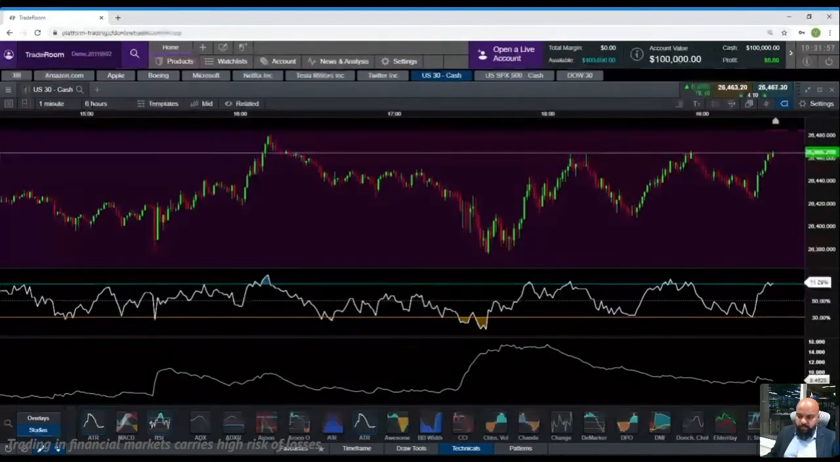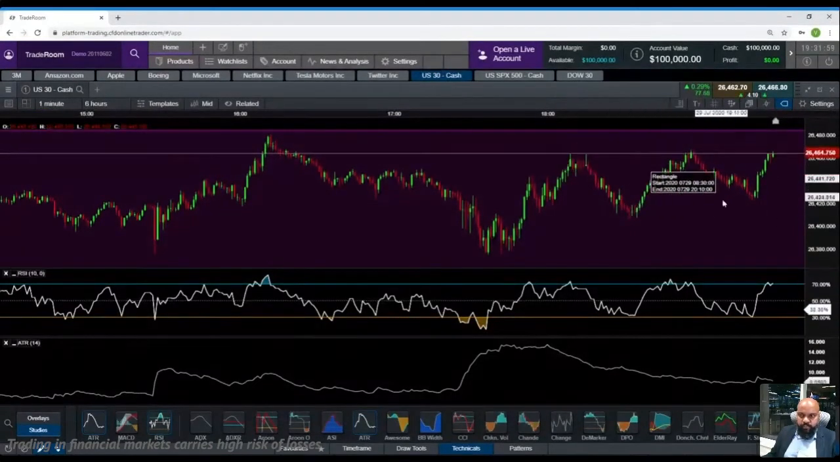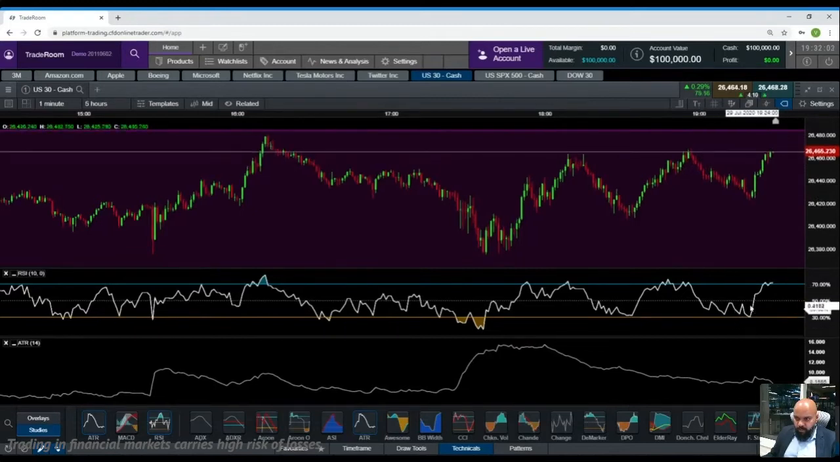Now let's look at what is happening in US 30. US 30 is going up. It was at oversold region.